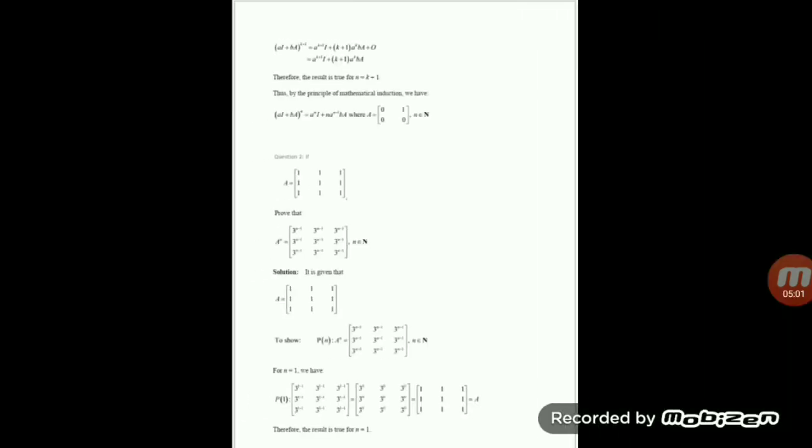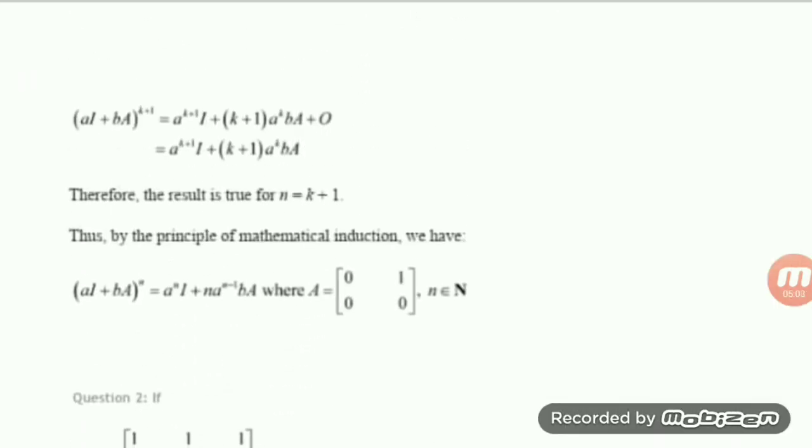Now we will substitute this value 0 in equation number 1. When we put k is equal to 0, you'll have (aI + bA) to the power k plus 1 is this value. Remaining will be left. And if you compare with the given statement, it will be your P of k plus 1. So the result is true for k plus 1. Hence, by the principle of mathematical induction, we can say that the result is true for all n belongs to N.